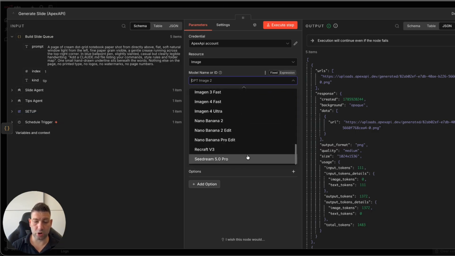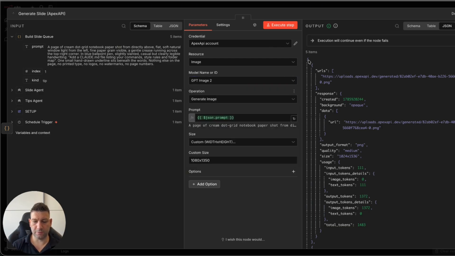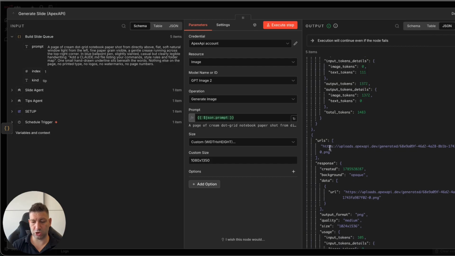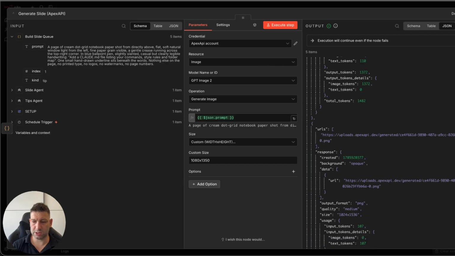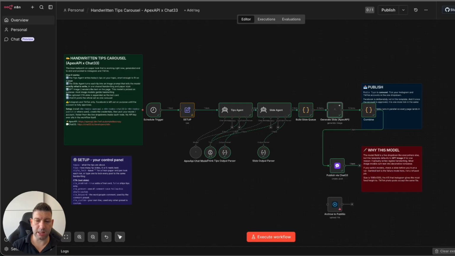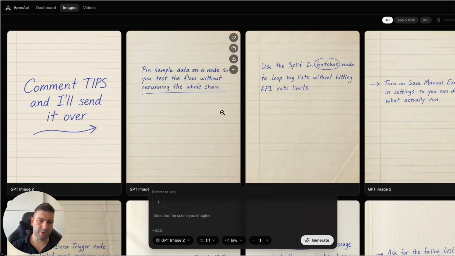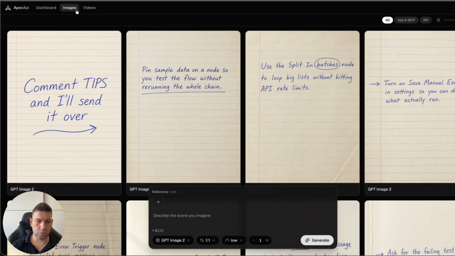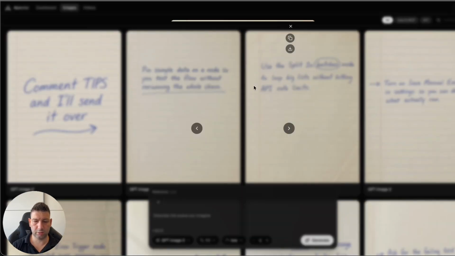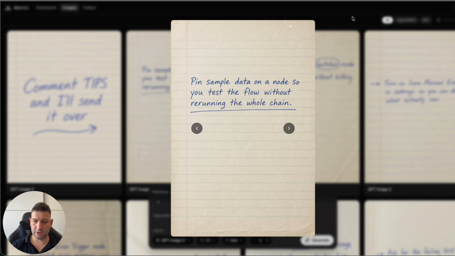I could advise to try Dream or Nano Banana 2 and maybe some others. It's up to you to choose. But for me, the GPT Image 2 is going to work in this video. And once the images are generated, you will receive PNG links from those images that are generated. And once that is done, you can also go into your Apex API account where all those images are going to be saved that you have done, so you can reuse them in the future. It's up to you. So once you're inside, in the top navbar, you have images, and all of these images will be here. You can download them or you can preview them inside of the Apex API.